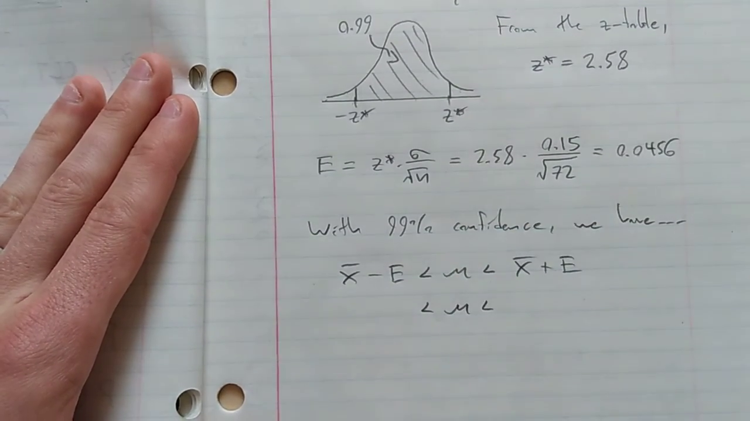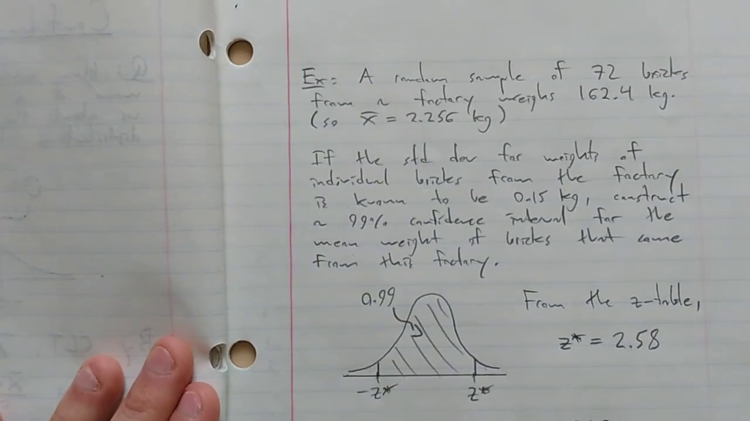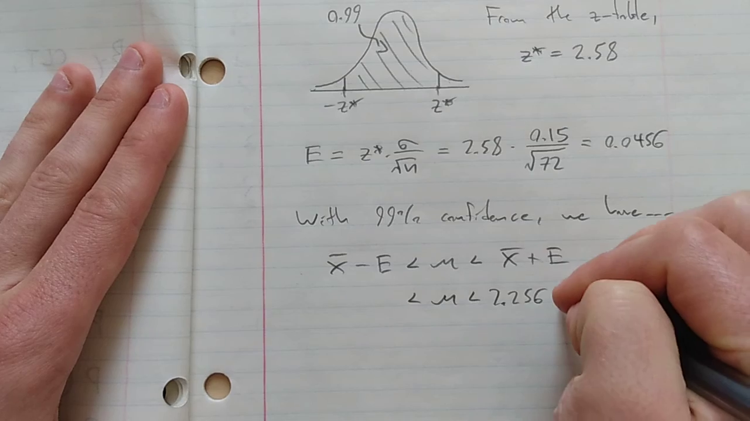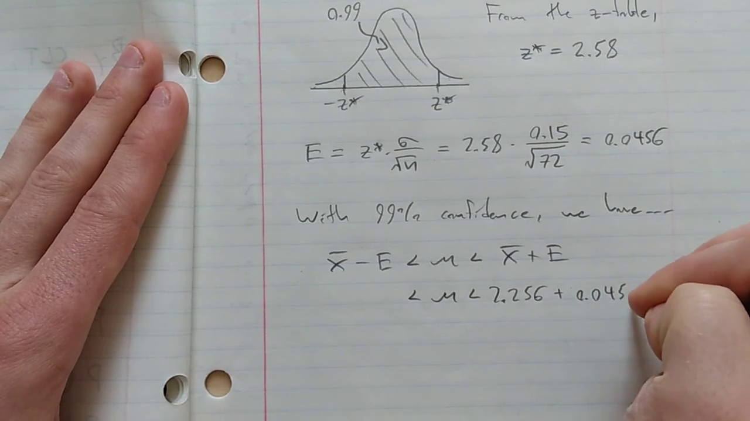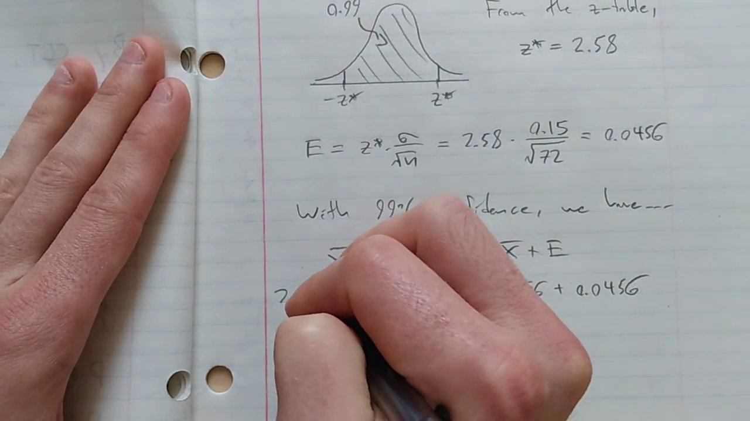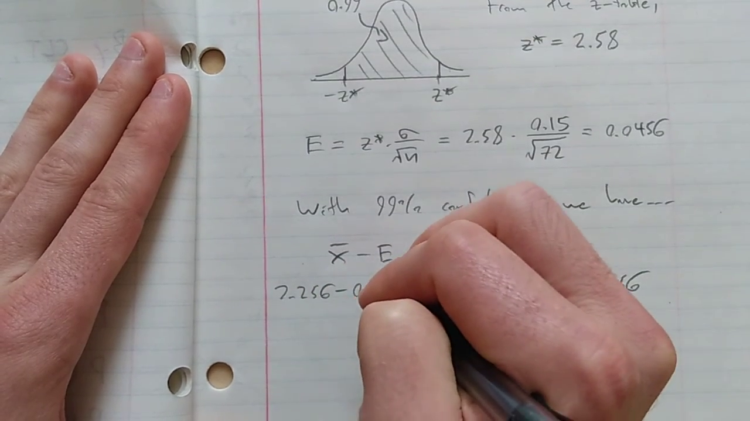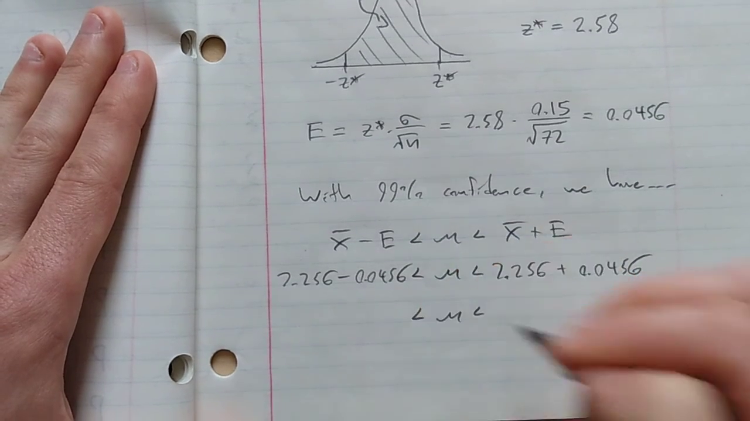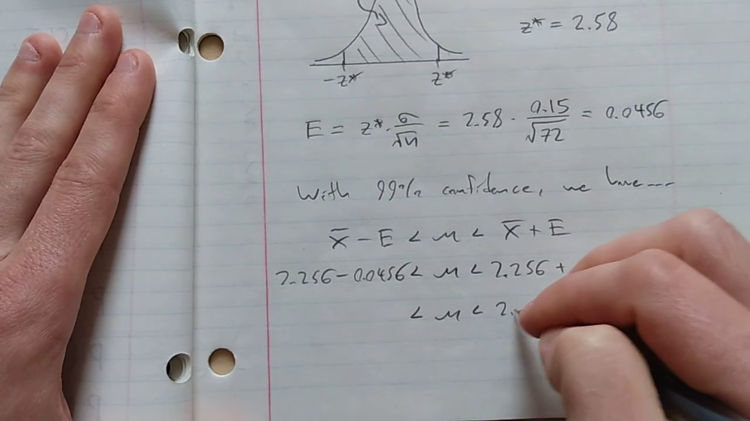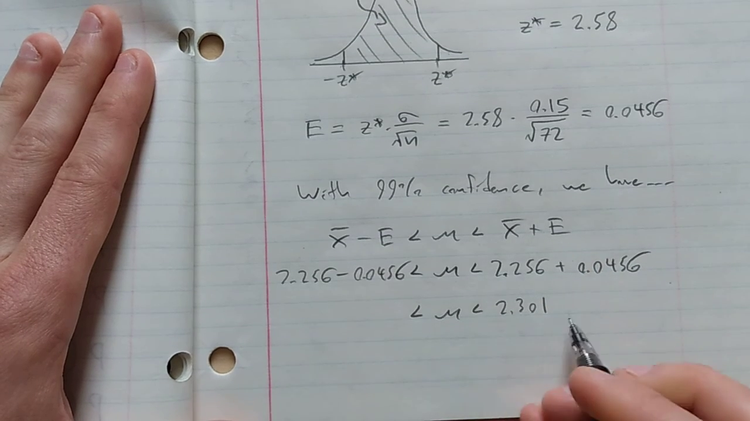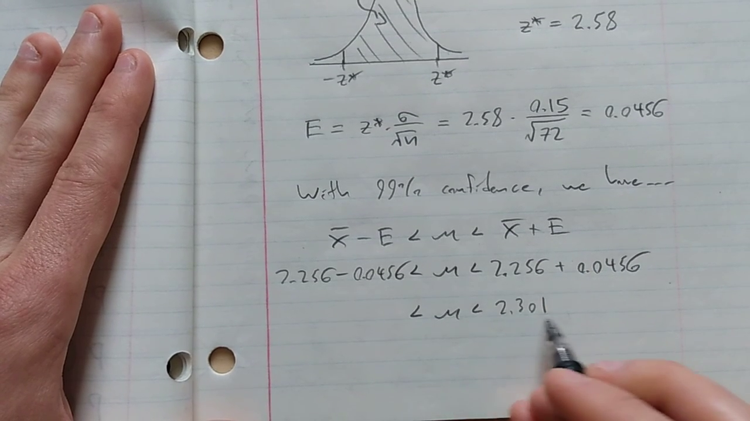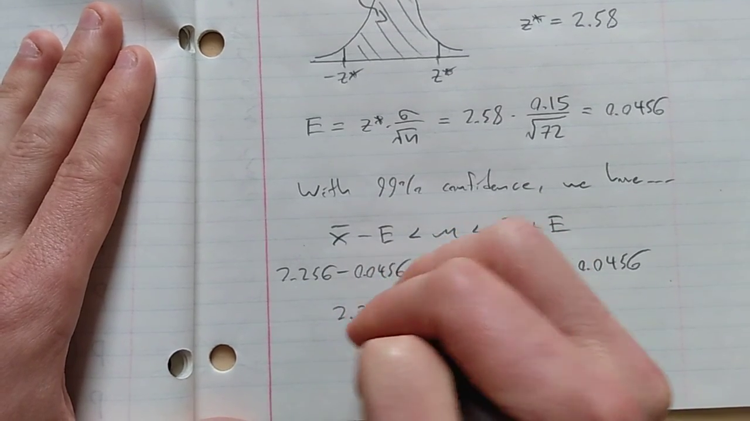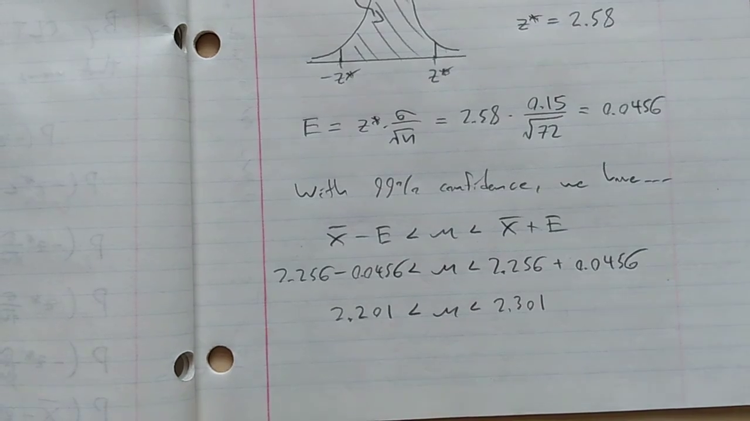Just plugging everything in, x bar was the mean in my sample, 2.256. Margin of error, 0.0456. And so I end up, after I do the arithmetic, with 2.210 and 2.301. Three decimal places is natural here because this is in kilograms, so this is correct to the nearest gram.